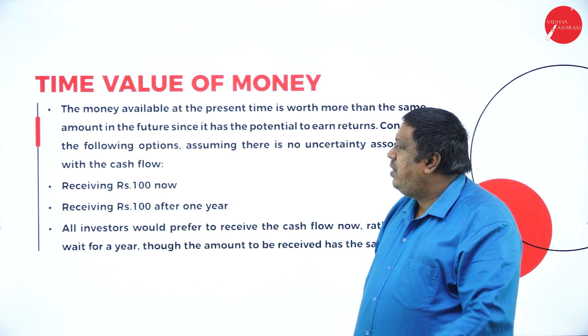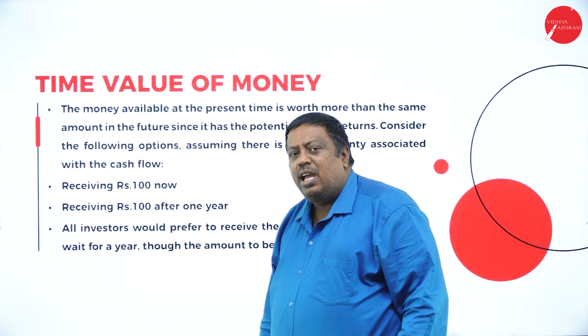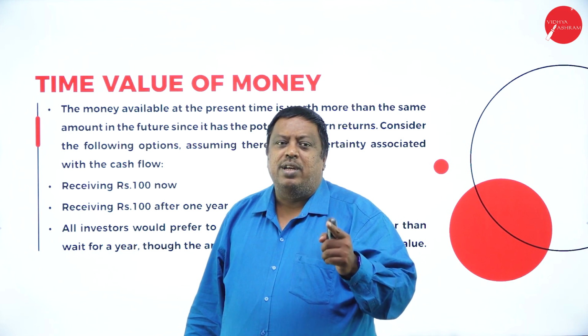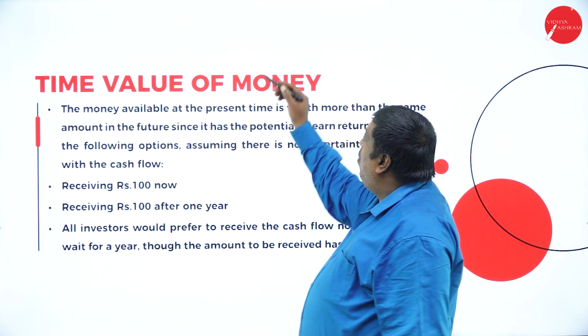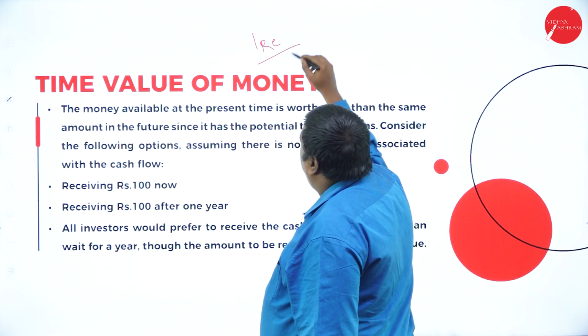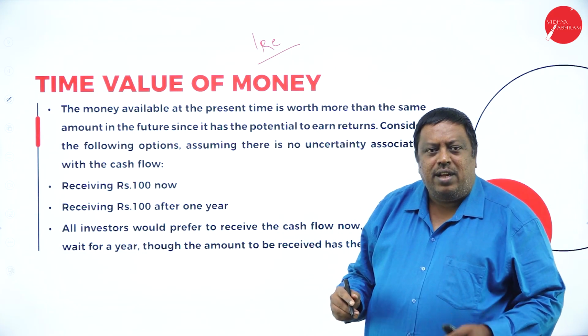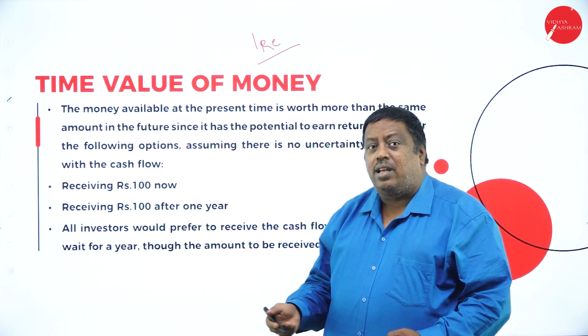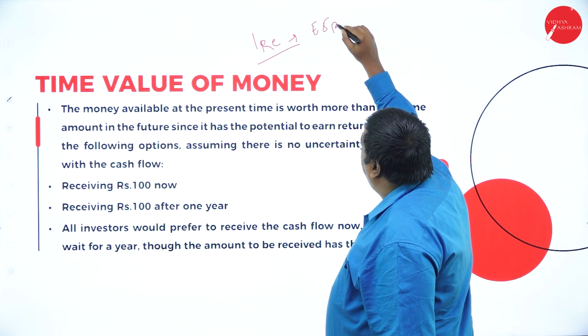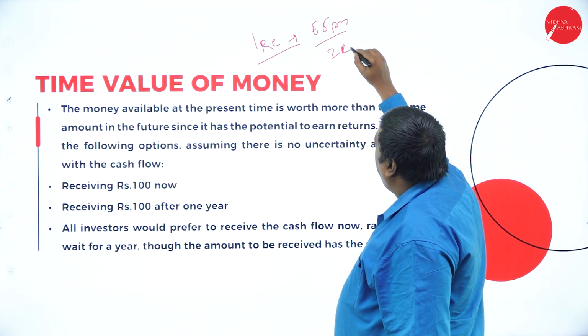The first we have here, time value of money. See, every rupee we have has a value. Now, if I keep my 1 rupee in my pocket, whether it is going to give any additional benefit? In the morning I kept 1 rupee, in the evening 5 p.m., whether it is going to become 2 rupees in my pocket?